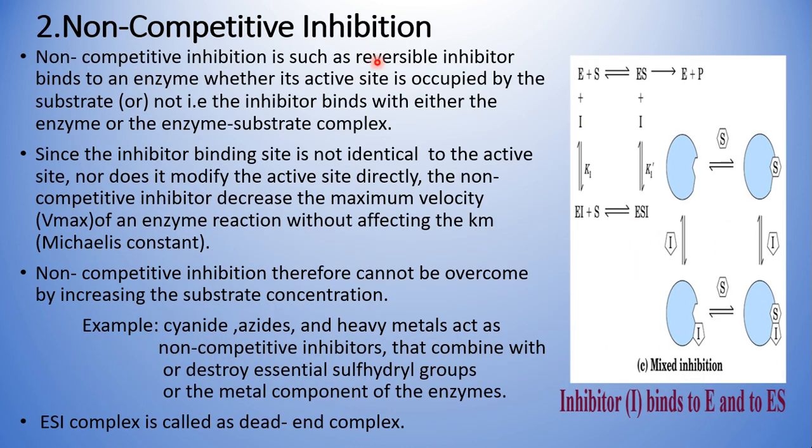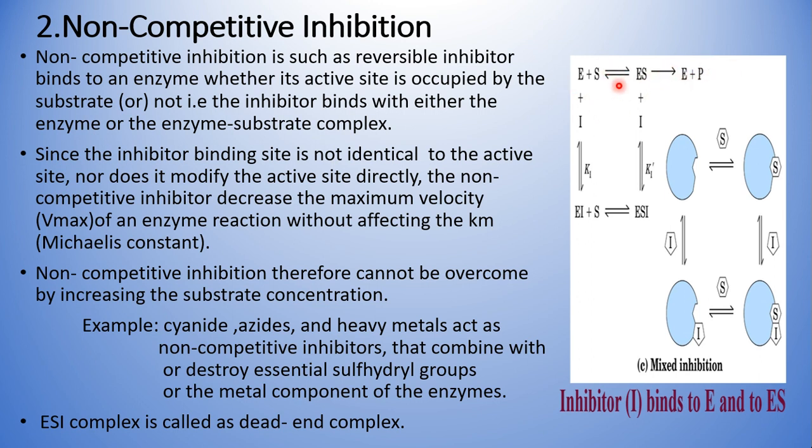Okay, then coming to non-competitive inhibition, the name itself says non-competitive. So here there will be no competition between the substrate and the inhibitor for the enzyme active site. Then why are we calling it non-competitive inhibition? Yes, here the inhibitor is not going to compete to occupy the active site. Then how is it going to inhibit the enzyme activity? Let's see. In general, enzyme and substrate form an enzyme substrate complex and give rise to enzyme plus product. And again, this enzyme will bind to other substrate molecules and the reaction will continue.